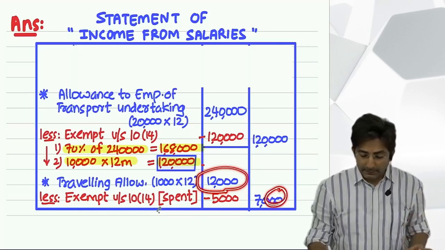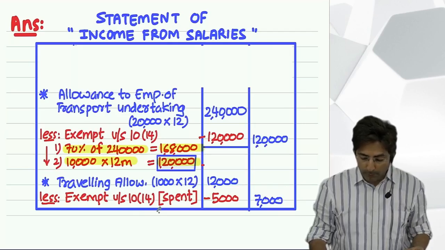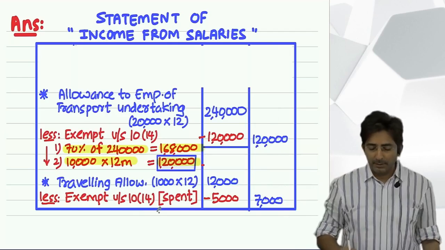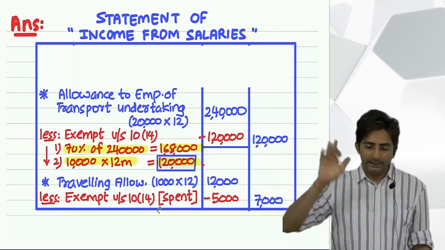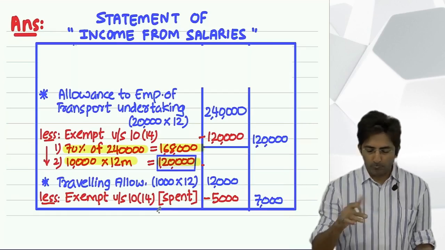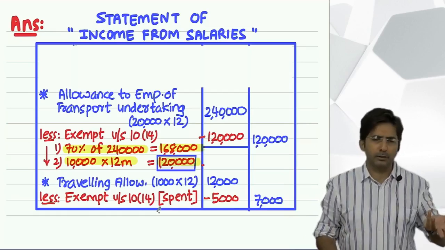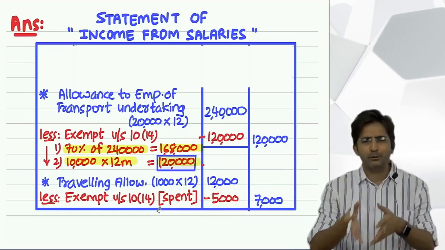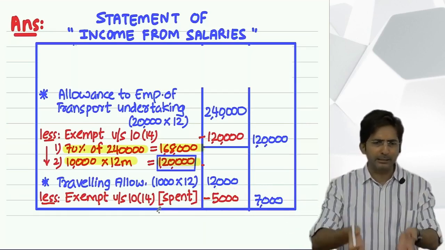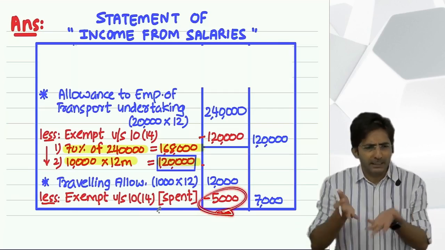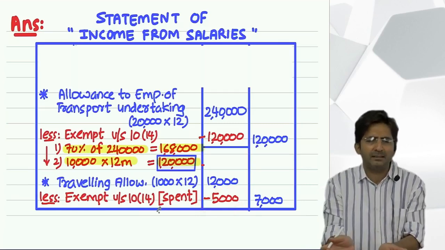And see, this outer column amount is most important. Lesser the total, lesser will be your tax. Okay. Anyways, that is in real life. In exam, don't act over smart. That why are you saying 5,000 only? You should say you have spent fully. In exam, don't go against the question. If in the question only they have said he has spent 5,000, you minus 5,000. You should not act over smart.